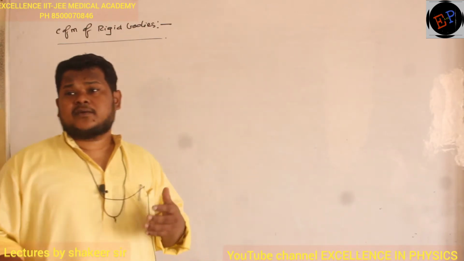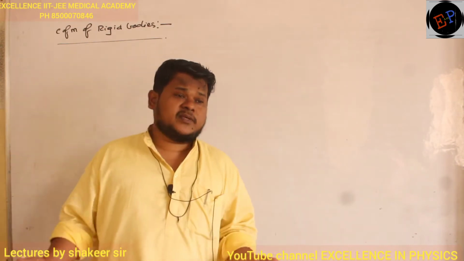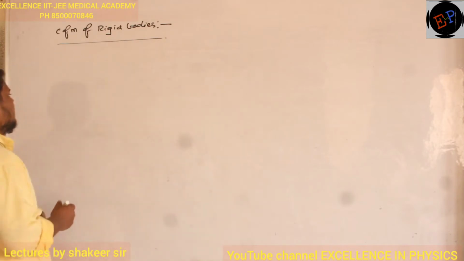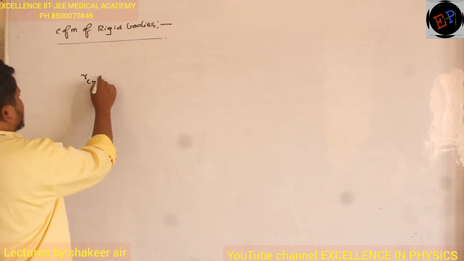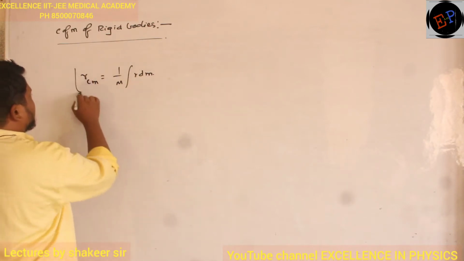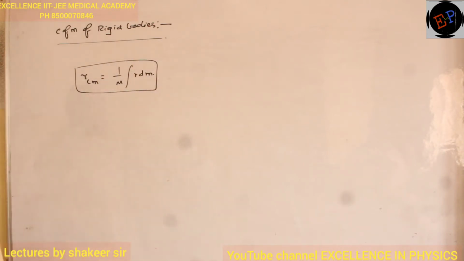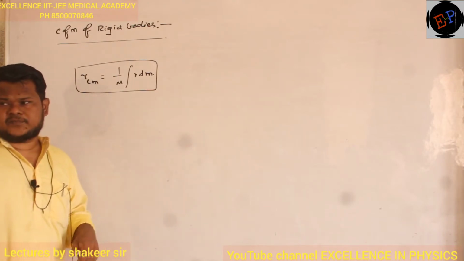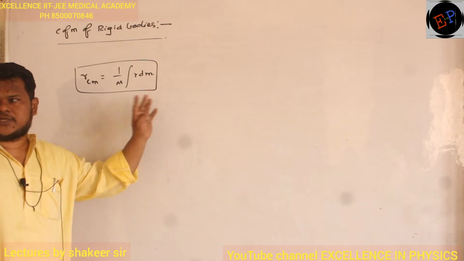Now, if some irregular bodies are given, if there is no symmetry in them, then how can I calculate the position of the center of mass? Clear? So R center of mass can be calculated as 1 by M integration of R dm. So this is the formula. By using this formula, we can calculate the position of the center of mass of any kind of body, for rigid bodies, for extended bodies.